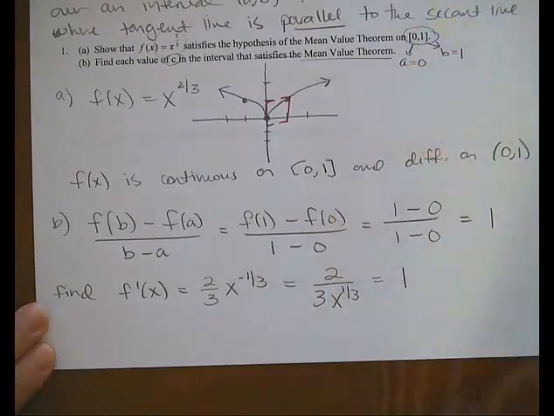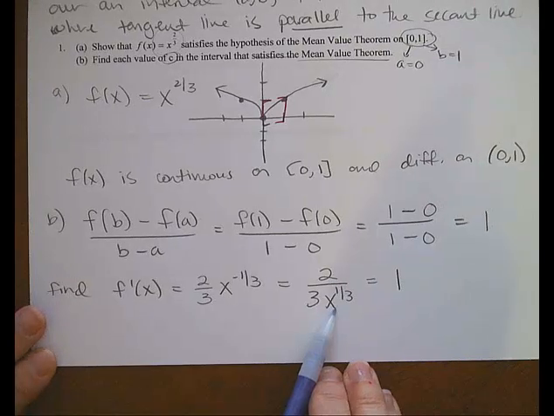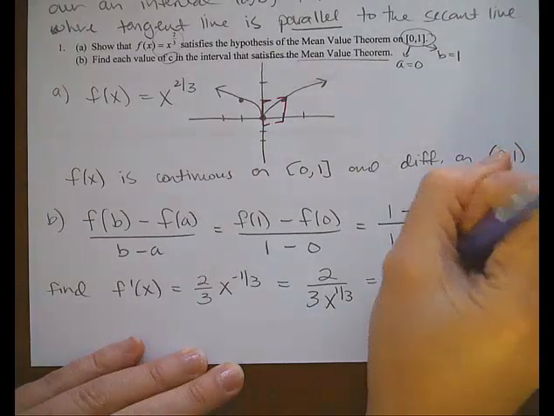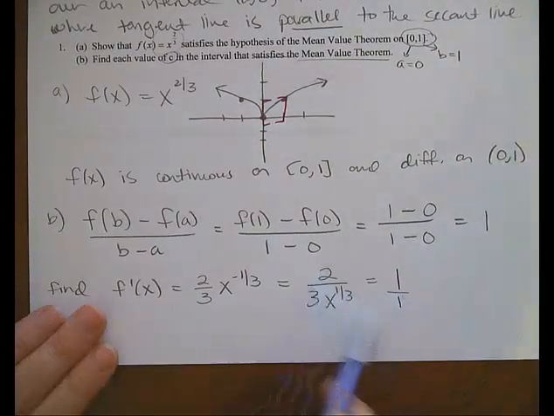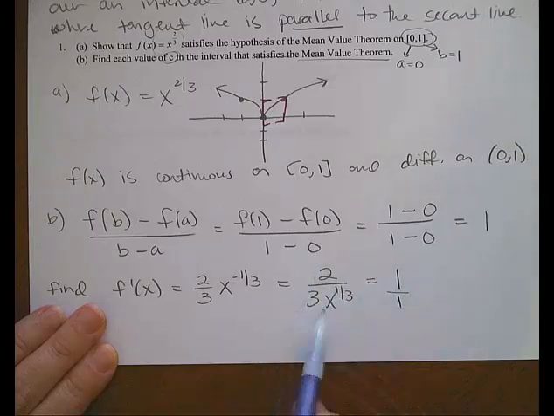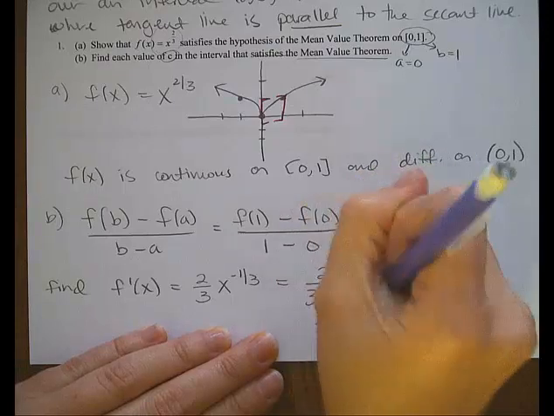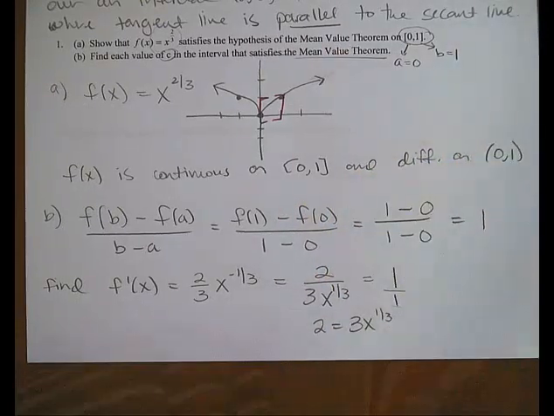Then I'm going to see if there is ever an x value that would make this fraction equal 1. I'll solve this by cross multiplying: 2 times 1, and 1 times 3x to the 1/3. And so I get 2 equals 3x to the 1/3.